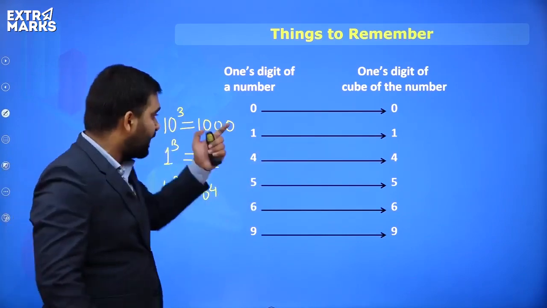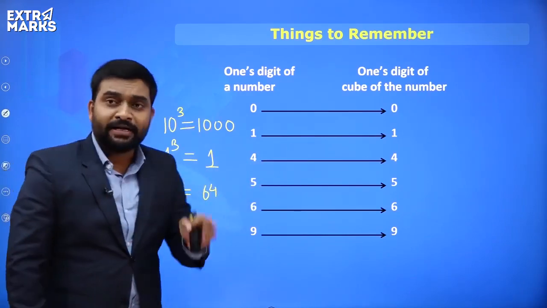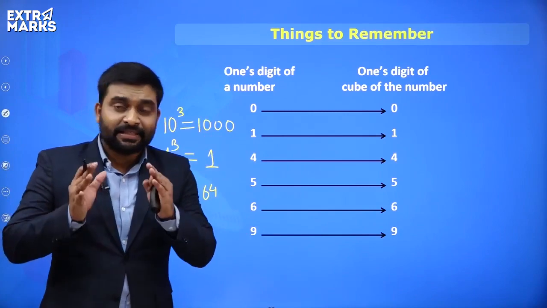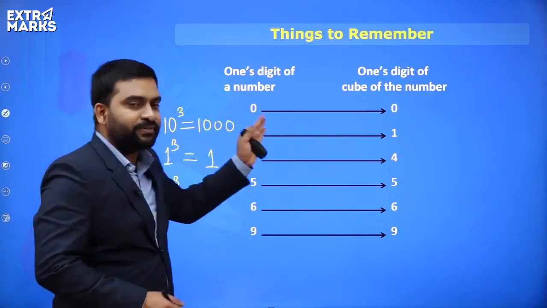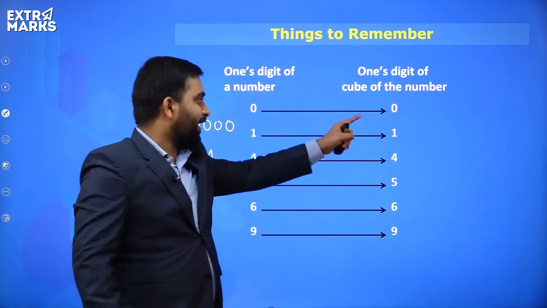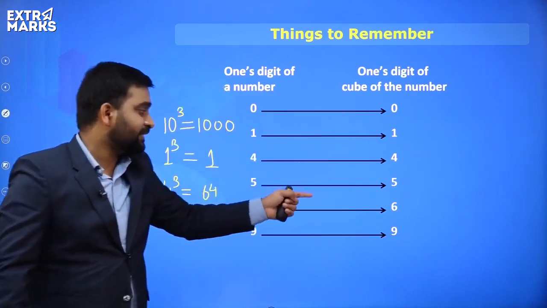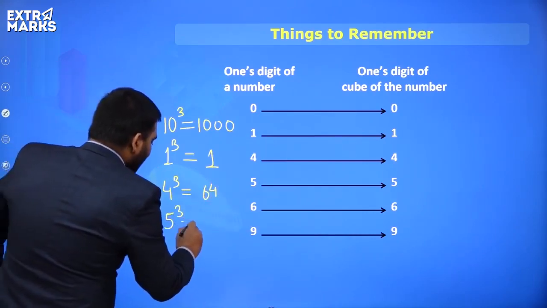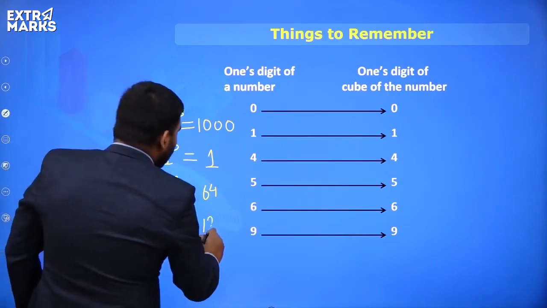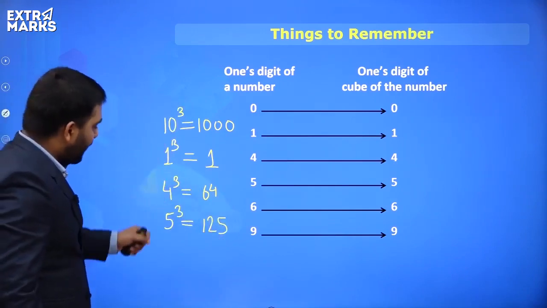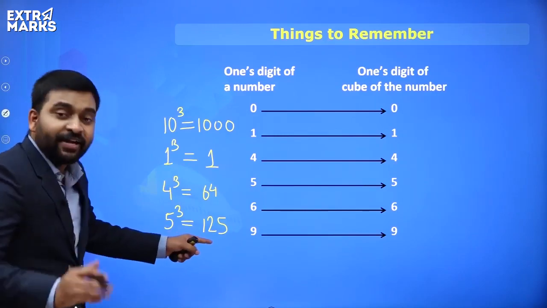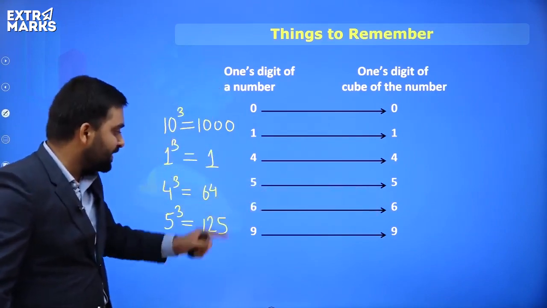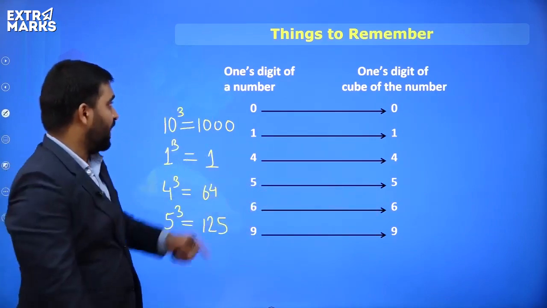So we can summarize now and say that if a number is ending with 0, 1, 4, 5, 6 and 9, then when the cube of these numbers is done, the unit digit will also end with 0, 1, 4, 5, 6 and 9. For example, everyone, let's take 5. So 5 cube is how much everyone? You'll say sir, 125. So over here, the ones digit of the number is 5 and the answer we get after doing the cube is also ending with 5. See? Same goes with 6 and 9. Remember this, it's very important.